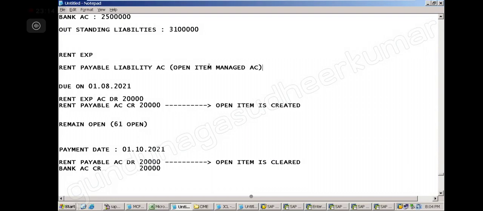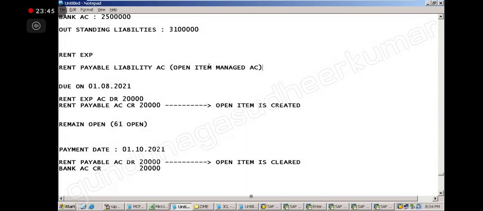Now the share capital account will always have a balance. The rent expense account always has a balance. The bank account always has a balance. Those are not open item accounts. But this account should not have a balance. Why? Because if there is a balance, something is wrong. Share capital balance is there, is something wrong?